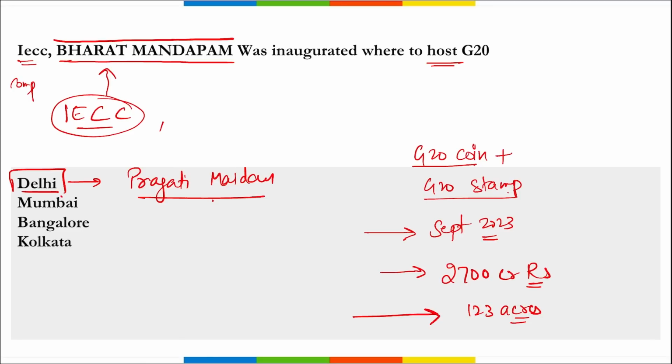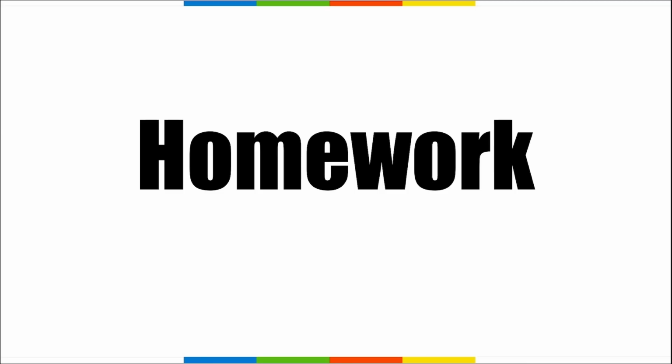123 acres. Right? Then this IECC complex will include 5G, Wi-Fi, 10G internet, interpreter rooms to support 16 languages, advanced AV systems, building management system, light management system, data communication network system, surveillance system, air conditioning, centralized air conditioning, etc.